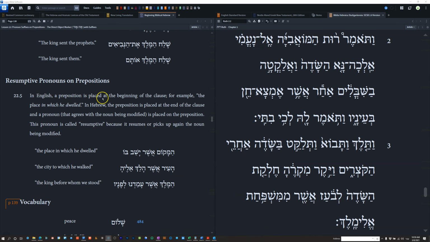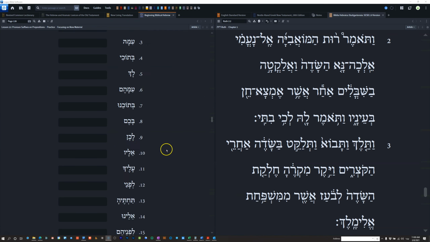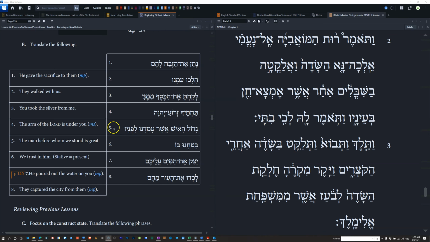In English, a preposition is placed at the beginning of the clause. For example, the place in which he dwelled. In Hebrew, the preposition is placed at the end of the clause, and a pronoun that agrees with the noun being modified is placed on the preposition. This pronoun is called resumptive because it resumes or picks up again the noun being modified. All right, so that's certainly what we've got going on here in sentence 5.